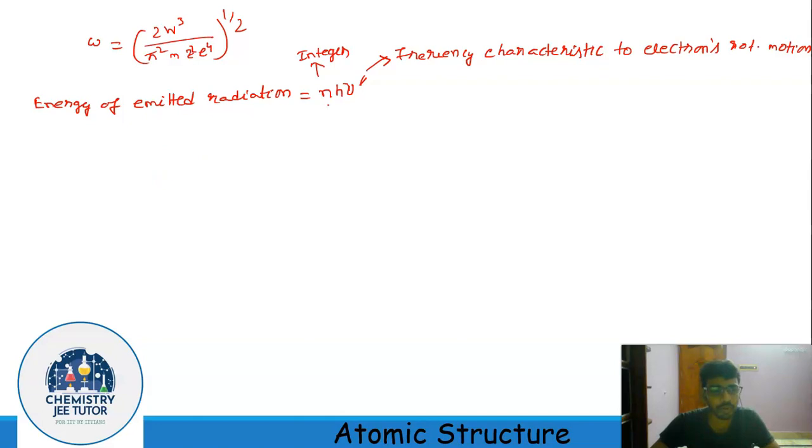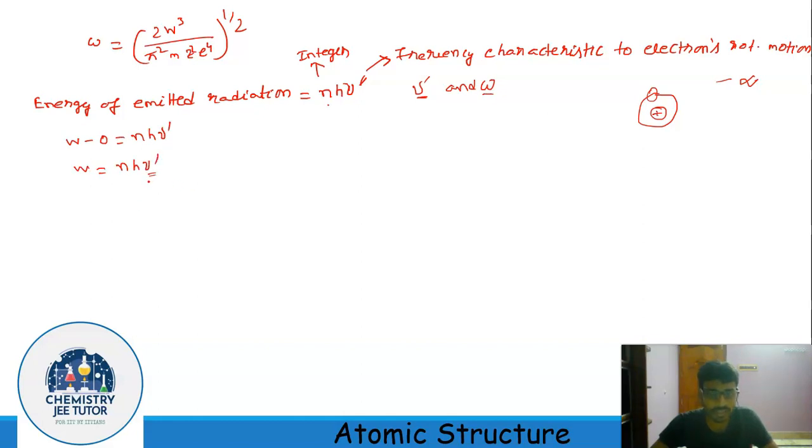Now here we find the problem: how could he relate this nu dash and omega? How could he relate these two? According to Bohr's second postulate, the energy of the emitted radiation will be equal to the energy difference between the two states. Now he assumed that the electron is coming to the nucleus from an infinite distance, and at infinite distance the energy is 0. So here W minus 0 is my nh nu dash. So my W equals nh nu dash.